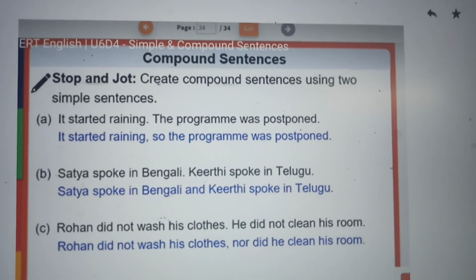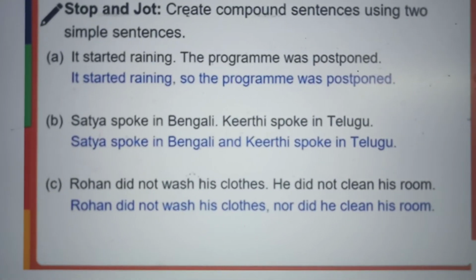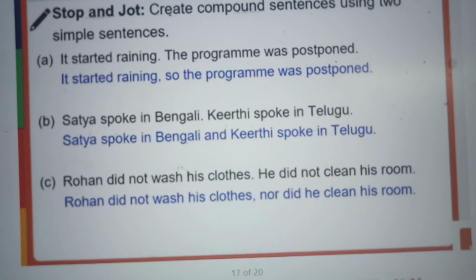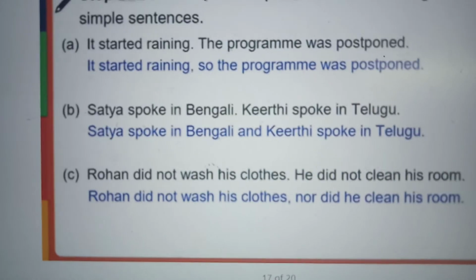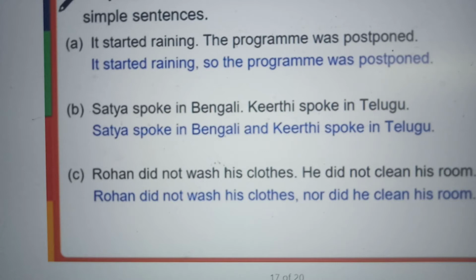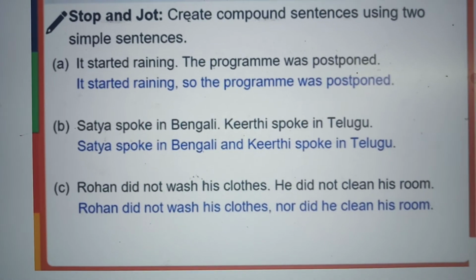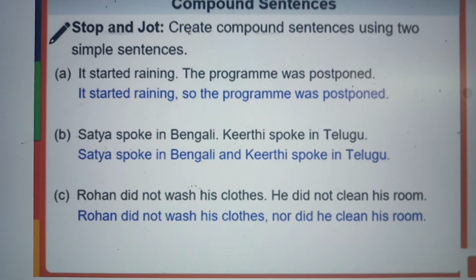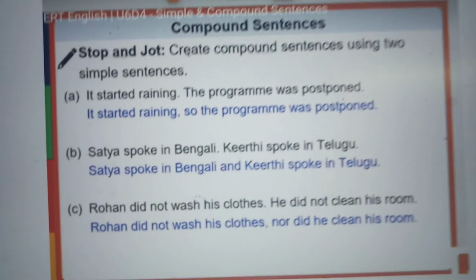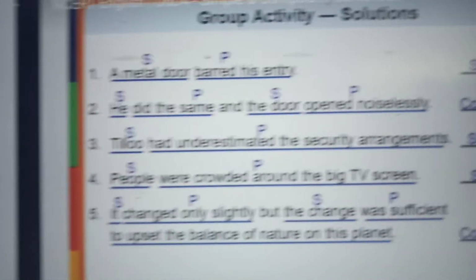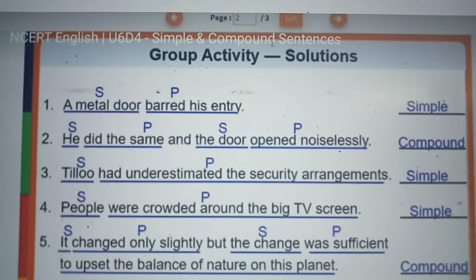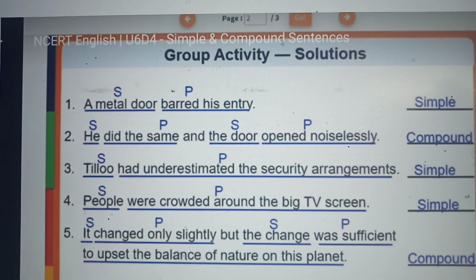Now, create a compound sentence, an exercise is given. It started raining, the program was postponed. Two simple sentences. So put a comma and just add so: the program was postponed. Which will be the correct one? FANBOYS, in that you have to select. Satya spoke in Bengali and Kirti spoke in Telugu. Okay, you are adding and. Rohit did not wash his clothes, nor did he clean his room. A metal door barred his entry. This is a simple sentence. A metal door, subject; barred his entry, predicate.